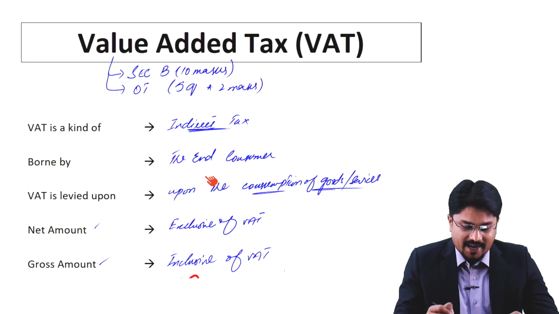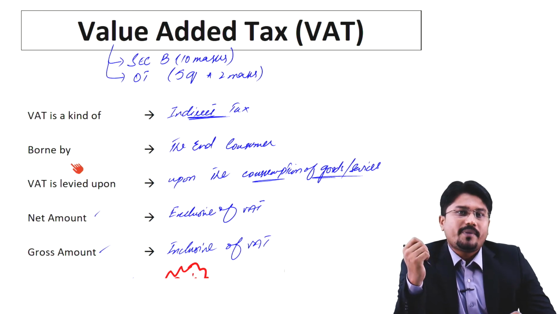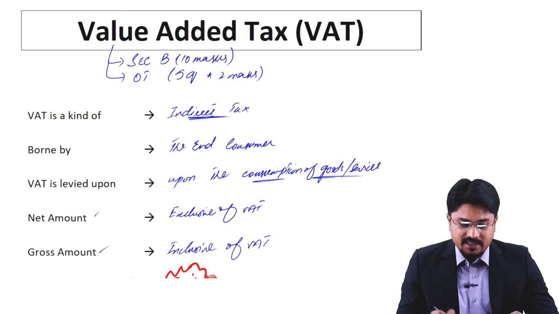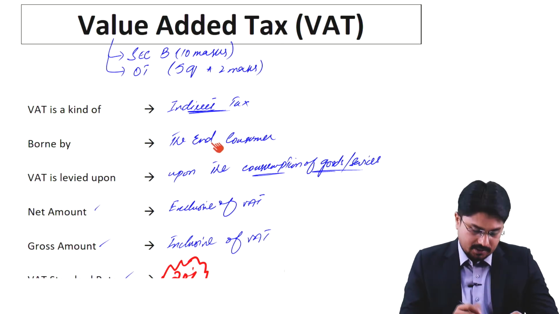So on this slide, what we actually learned is that VAT is a kind of an indirect tax that is borne by the end consumer, and it is levied upon the consumption of goods and services. And there are 3 amounts: net amount, gross amount, and third one is VAT amount. Net amount is a VAT exclusive amount in which VAT is not added. In gross amount, VAT is included, and the difference of net amount and the gross amount is the VAT amount. And standard VAT rate for our studying purpose is 20%.